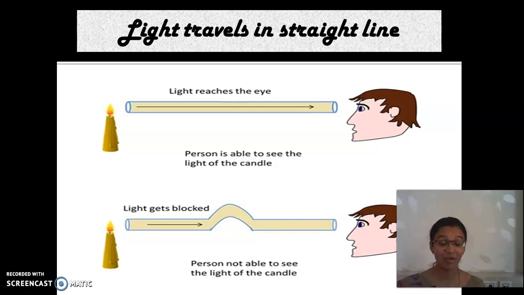We are not able to see through the bent tube because the light which travels through the tube is blocked due to the bending. So the person on the other side is not able to see the light of the candle. If you want, you can try this. So light always travels in a straight line.